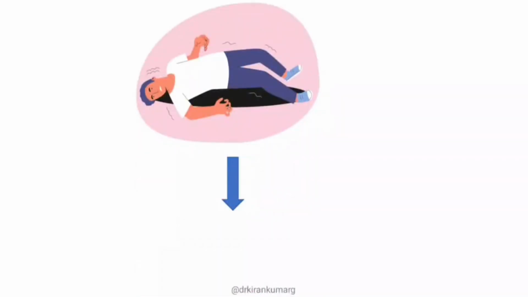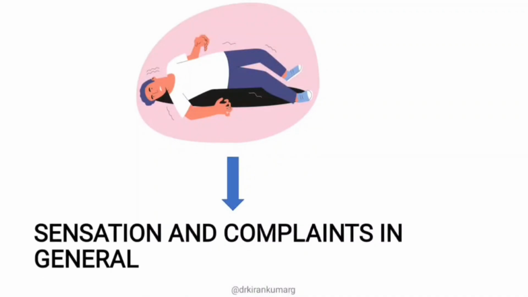The next one was epilepsy, or what we call convulsion. This is a general process where there are many types of epilepsy: tonic, tonic-clonic, absence seizures. Since there is general involvement of the entire body, it is mentioned in the sensation and complaints in general chapter of the BBCR repertory.